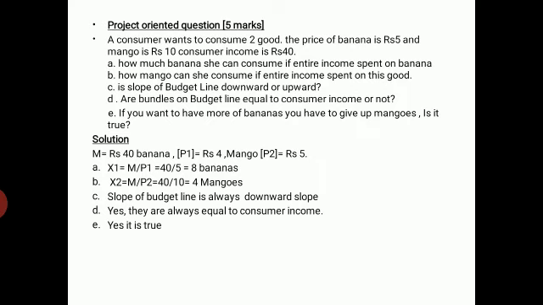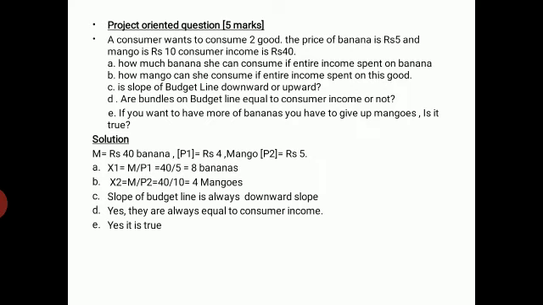They have asked you certain questions. A. How much banana she can consume if entire income is spent on banana? B. How many mangoes can she consume if entire income is spent on mango? C. Is the slope of the budget line downward or upward?